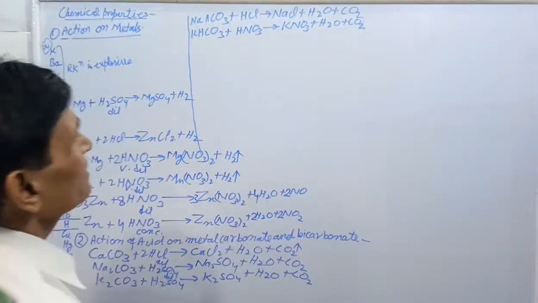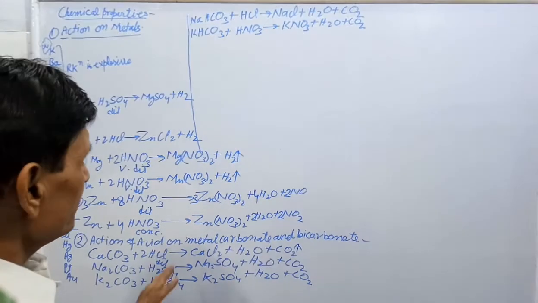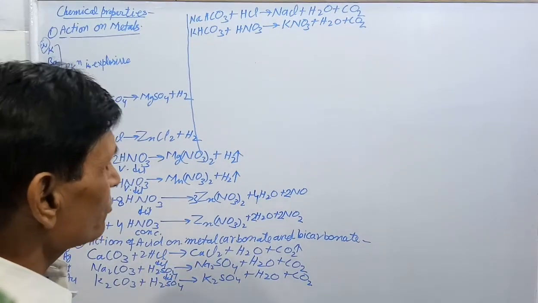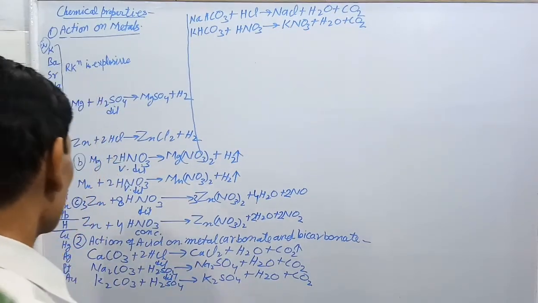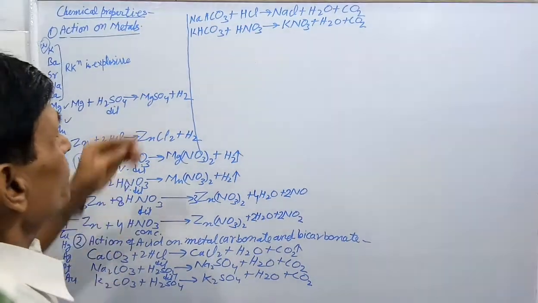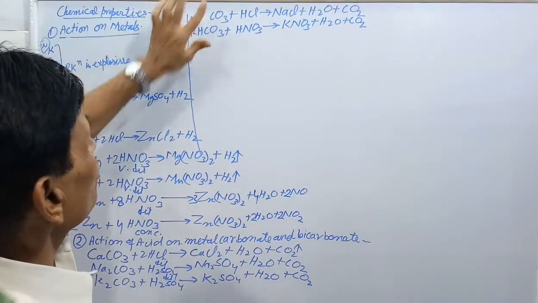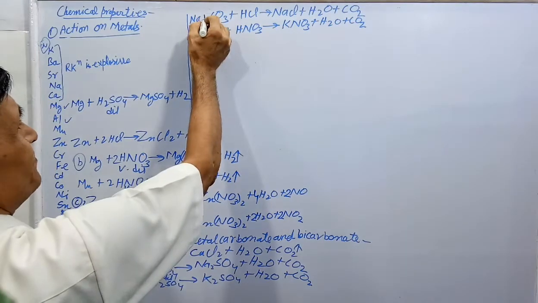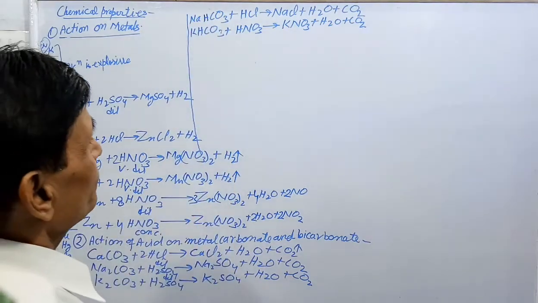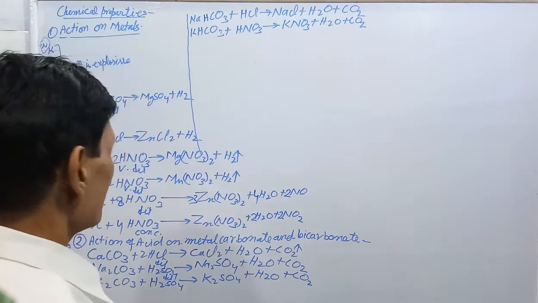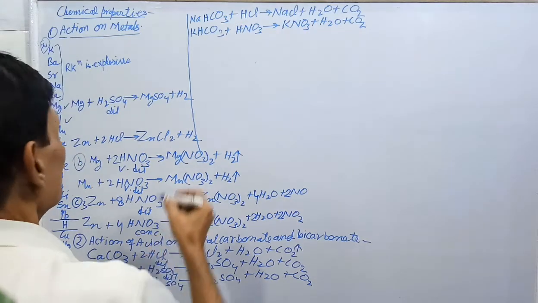Here you will remember reaction is CO2 gas comes out with brisk effervescence. Only potassium bicarbonate and sodium bicarbonate are found in solid state, other bicarbonates exist in aqueous form.